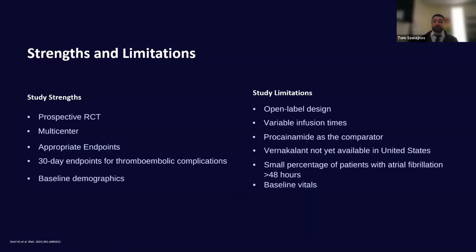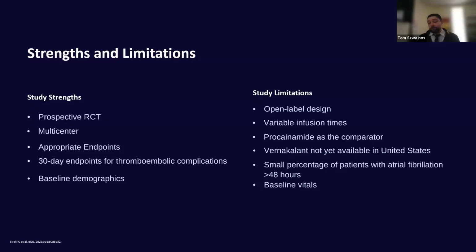And then lastly, I want to talk about the baseline vitals. Going back again to this trial for RAFF4 and even RAFF2, their heart rates were kind of on the low end when we think of the kind of patients that are coming to the emergency department with AFib, about 115 beats per minute. These patients weren't necessarily in rapid ventricular response, so it's hard to say how they'd fare or how Vernakalant would fare if they were.